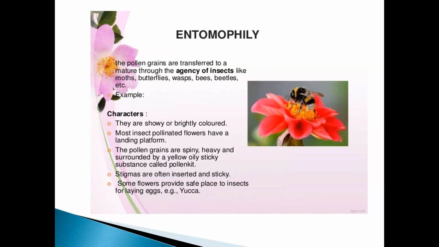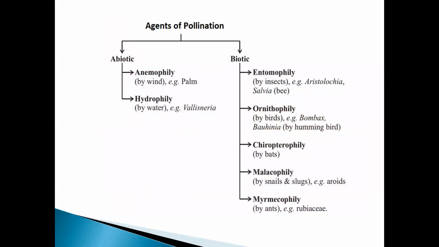Then coming to the characteristics of the flowers. They are brightly colored, they are attractive, they give off odor, the pollen grains are heavy and sticky, the stigmas are sticky, and there are rewards like nectar. They provide a safe place to lay the eggs. So these are the different characteristics of the insect pollinated flowers. And then we studied the agents of pollination flow chart. So this is what we have covered for today's class.